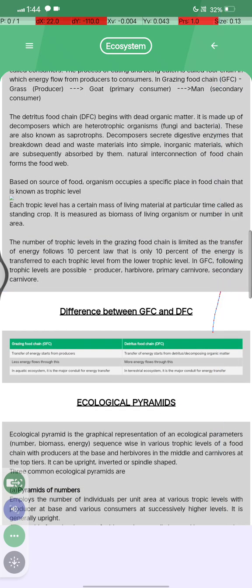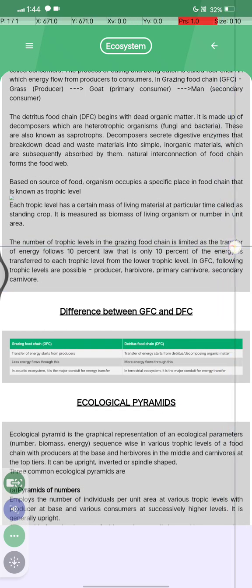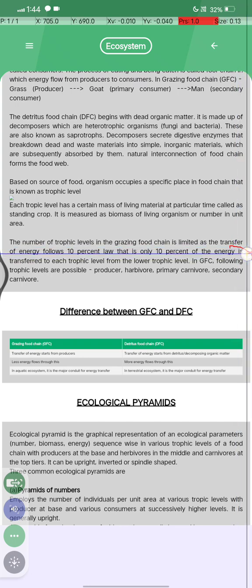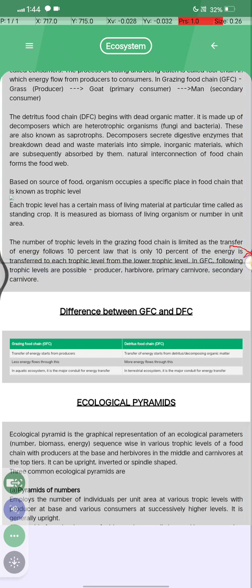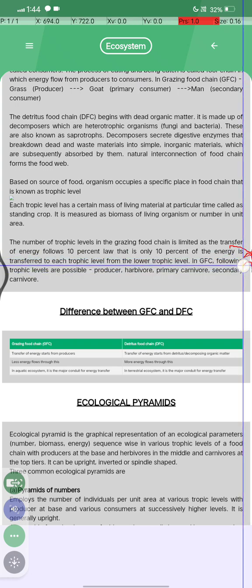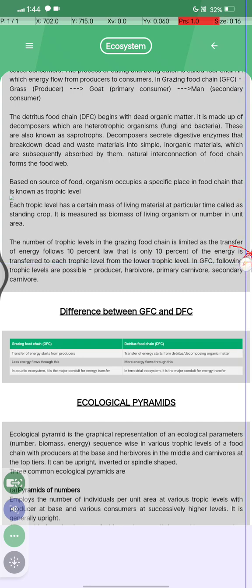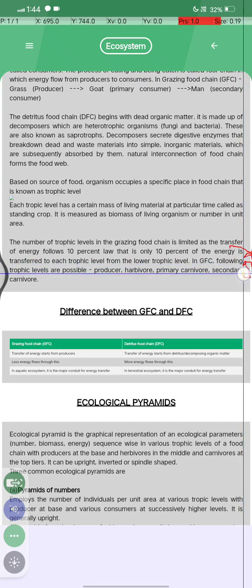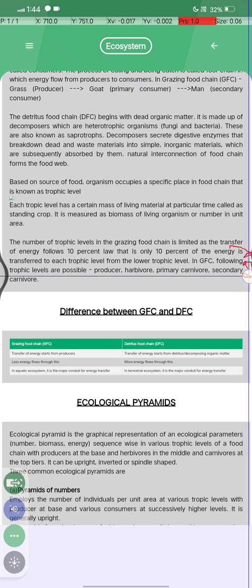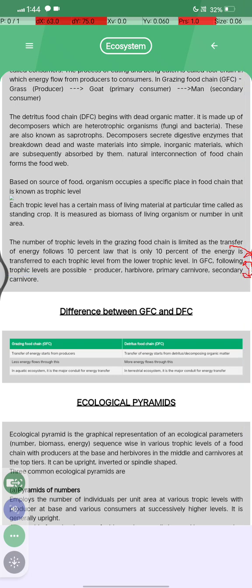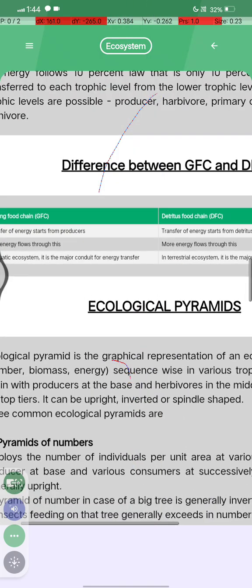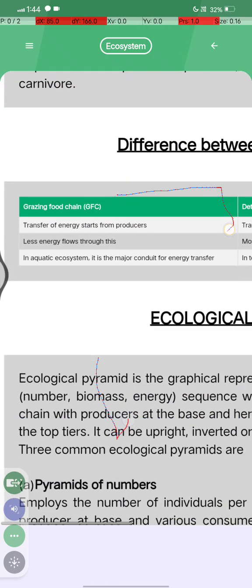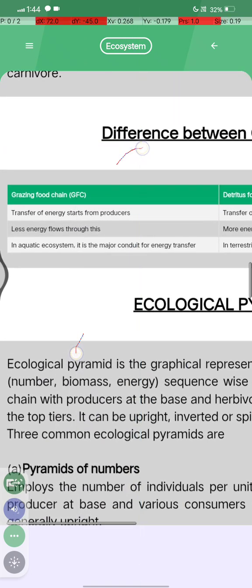The number of trophic levels in the grazing food chain is limited, as the transfer of energy follows the 10% law, that is, only 10% of the energy is transferred to each trophic level from the previous trophic level. In GFC the following trophic levels are possible: the producer, herbivorous, primary carnivorous, and secondary carnivorous. GFC and DFC you have to remember, you can read this carefully.